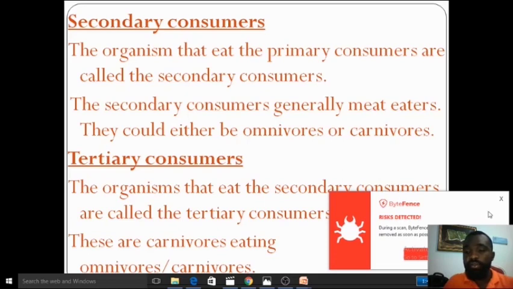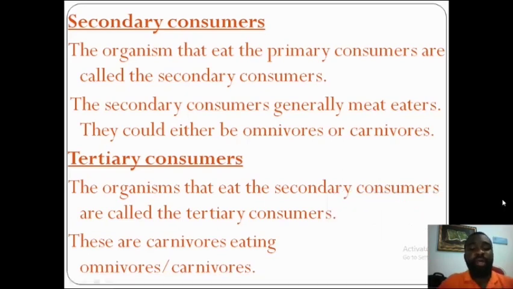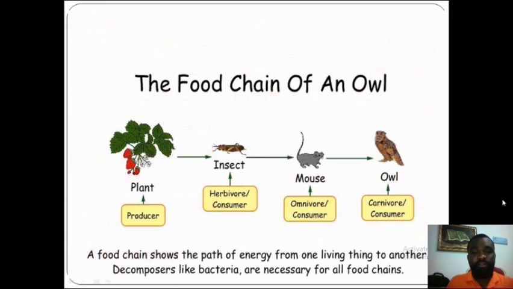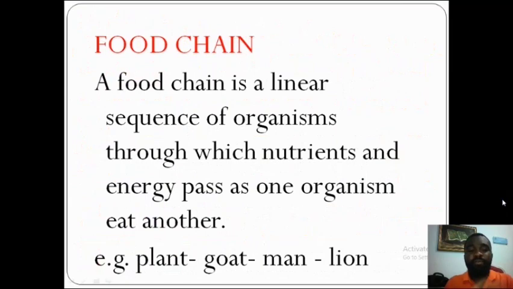Okay, so now tertiary consumers. The organisms that eat the secondary consumers are called the tertiary consumers. These are carnivores eating omnivores or carnivores. Now you can see from this example: plant, goat, man, lion. Plant is a producer. They are the primary factor, the main factor of the food chain.